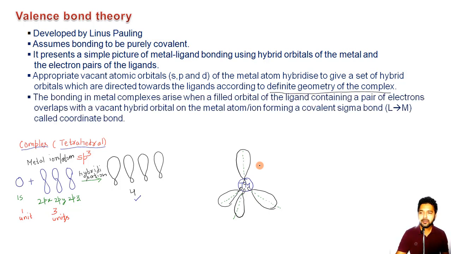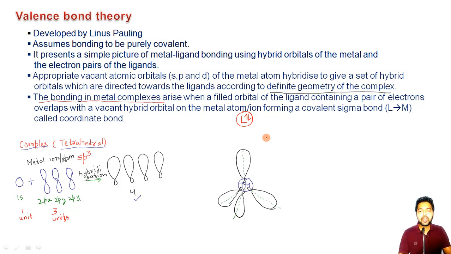And after that, the last point in valence bond theory is that the bonding in the metal complexes arises when a filled orbital of the ligand, let us say this is my ligand, and it has these two electrons like this.